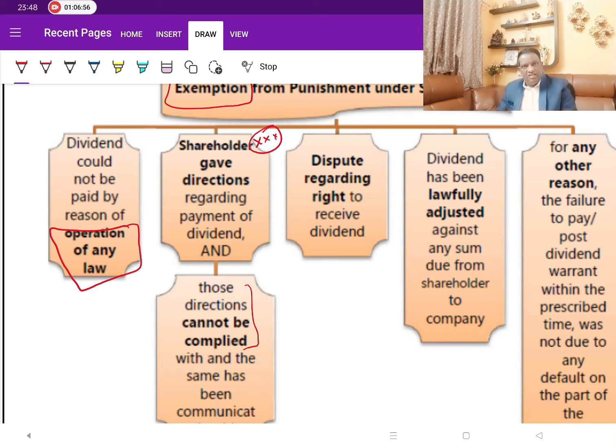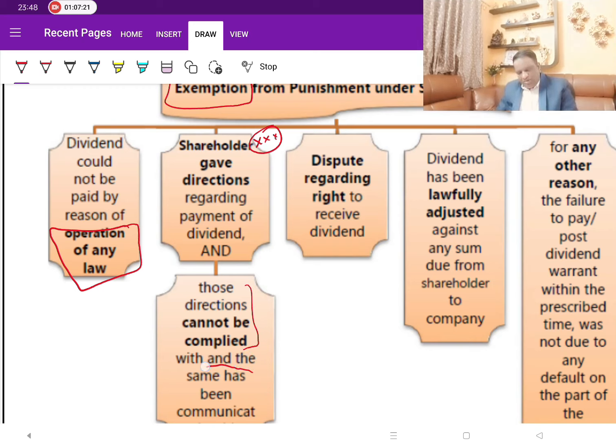In this case, if there is a name difference, the shareholder has given some name, paid to some XYZ, but the banker had refused, saying the name is not XYZ for that account. Either account number error, or the name error. These kind of technicalities, if the company could not make the payment, the company is not at fault. But this is important.